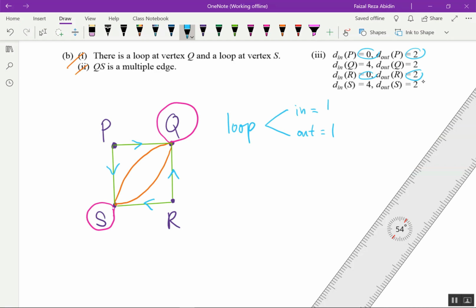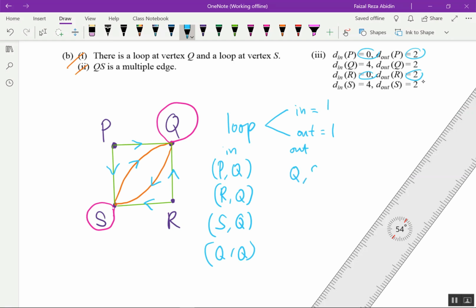So for here, D in Q is 4, means that the directions into Q are 4. We already have one from P to Q, one from R to Q, and one from S to Q. And one more, our loop at Q. That one we also count as D in for Q. For out is 2: P cannot, R also cannot, so we have one option only, from Q to S, and then we have our loop at Q.